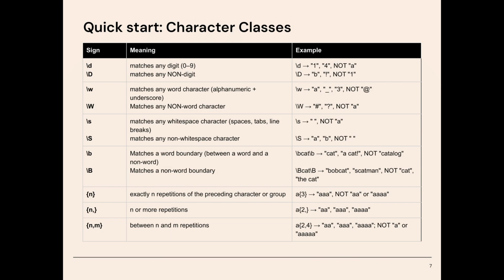Character classes can be very useful because they define a range of characters. The lowercase letter matches a range of characters, and the uppercase letter matches any character not in that range. \d matches any digit, and then \D matches any non-digit. \w matches any word character, so that is an alphanumeric character or an underscore, and \W matches any non-word character. \s matches any white space character, so those are characters that you cannot see, like spaces, tabs, and line breaks, and \S matches any non-white space character. \b matches a word boundary, so that's the boundary between a word and a non-word, and then \B matches a non-word boundary. Lastly, you can use curly braces to define how many repetitions of a character or class are allowed.